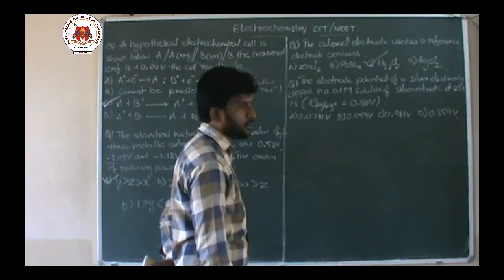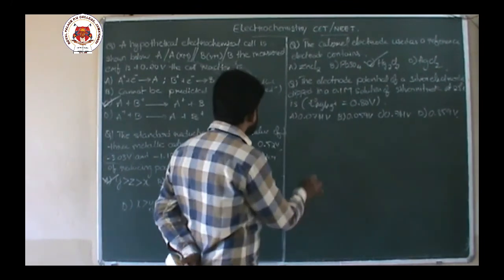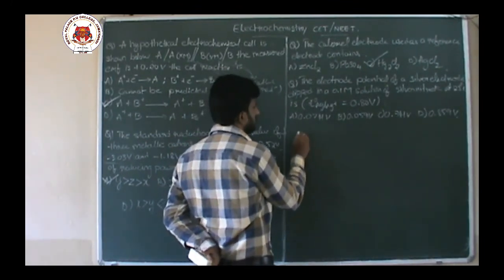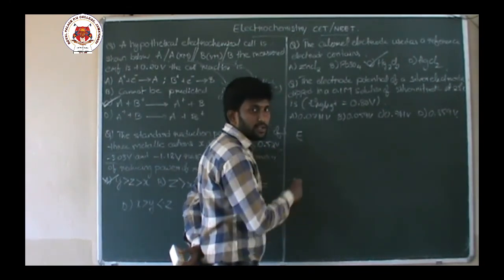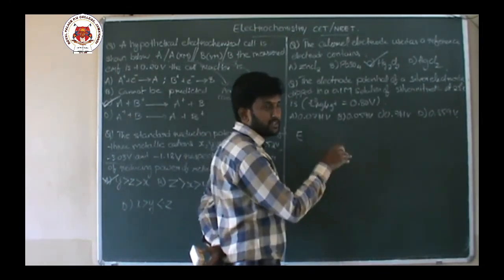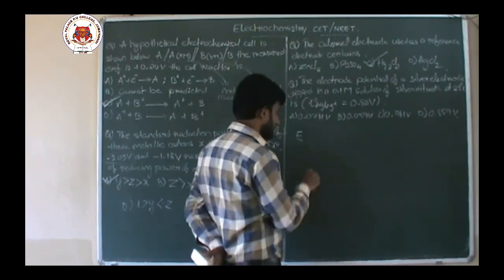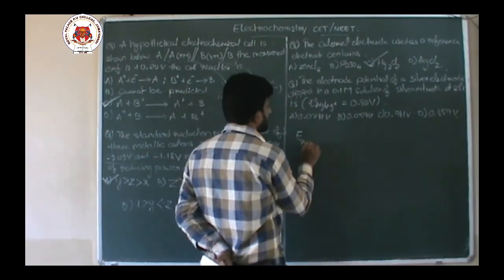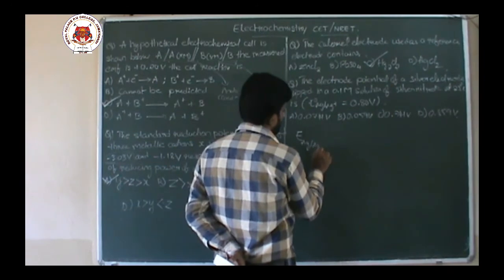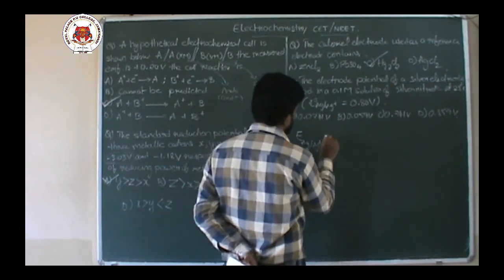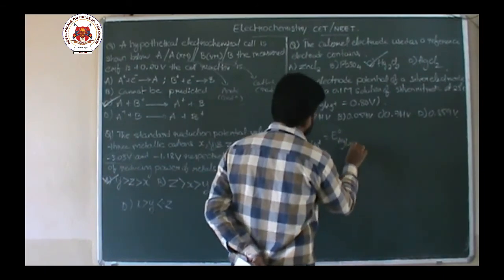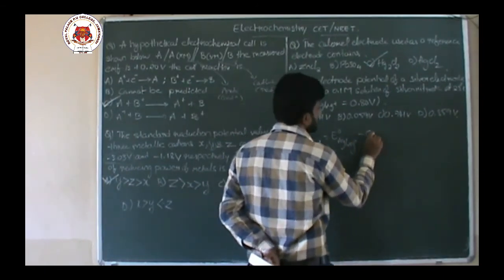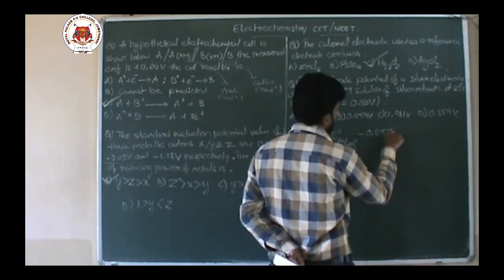According to Nernst equation you will write like this. E cell is equal to E naught cell minus 0.0591 by n log Kc. Same like that. E of silver electrode should be equal to E naught of that electrode minus 0.059 by n log Kc.